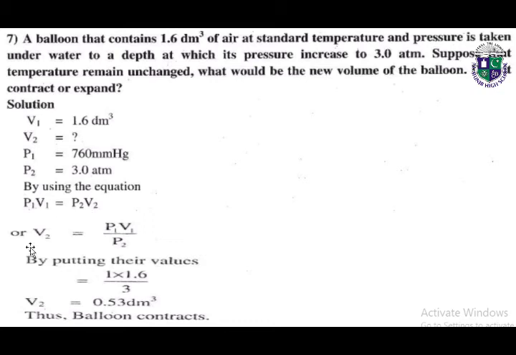We will take the final volume on the left hand side because it is the unknown value, and the other terms on the right hand side. Now by putting their values, we will get the value of final volume, which is 0.53 decimeter cube. So it means that the balloon contracts.